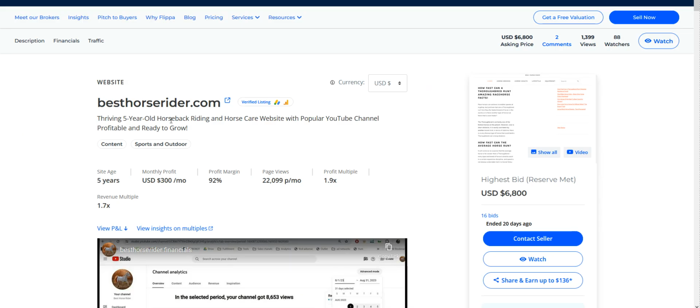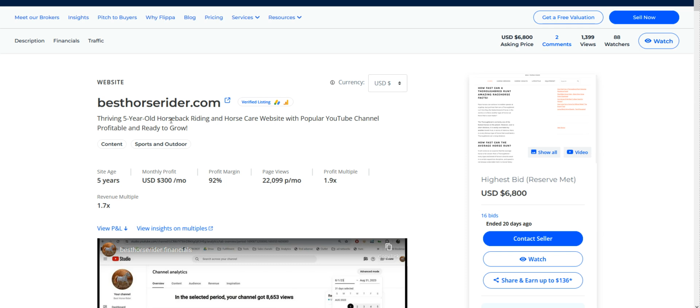So how can you reverse engineer a $7,000 site really quickly and make sure that you've got the best chance of success? The quickest way is to go to Flippa and look at sites that have sold. Very simple, but it's obvious why.